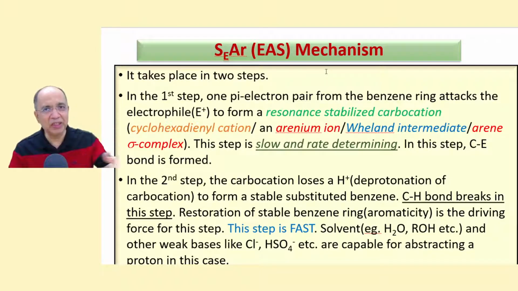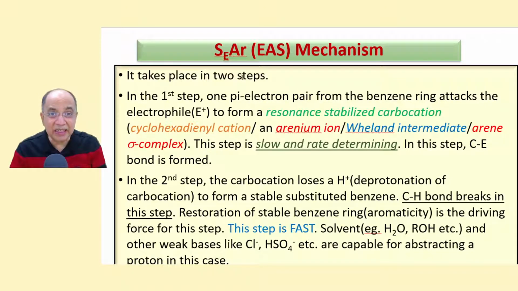So this step-by-step analysis of a complete reaction is nothing but the mechanism, and you also have to show the electron transfer processes: the pi electron has broken, a new pi bond has been formed, or a sigma bond is broken. All these have to be depicted in arrow marks in the mechanism.